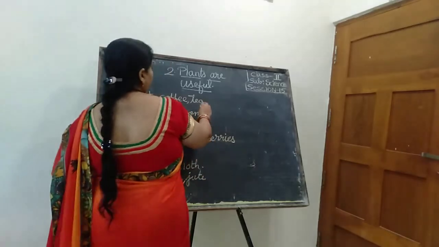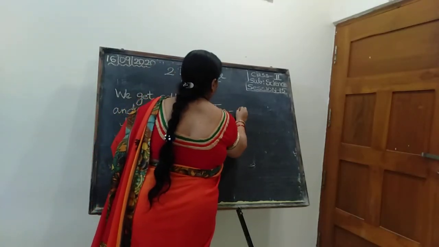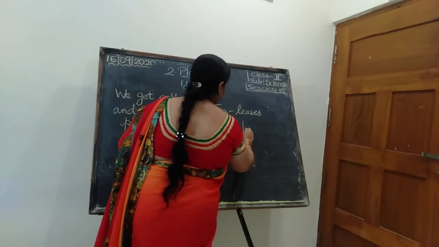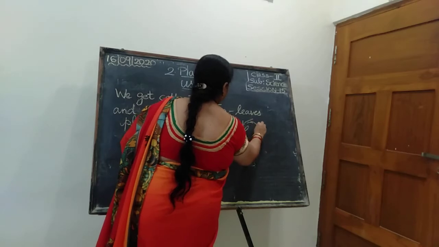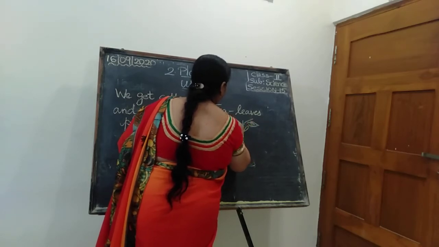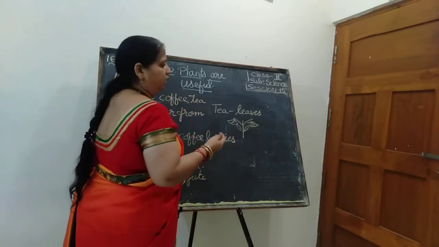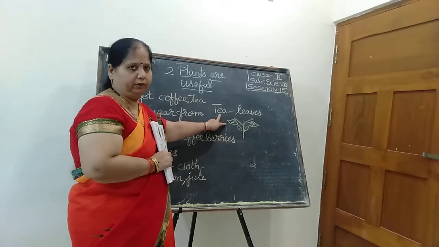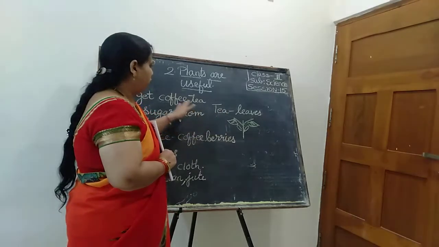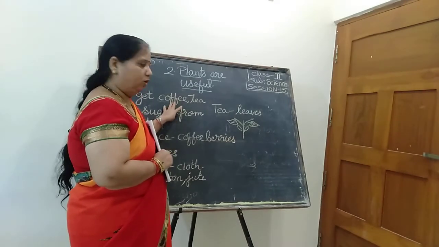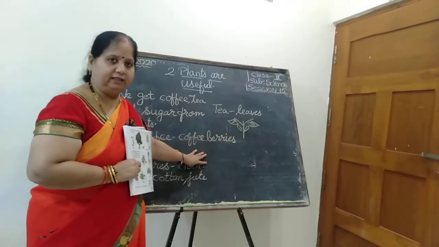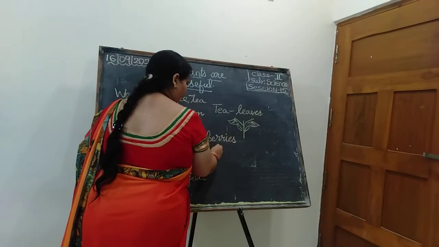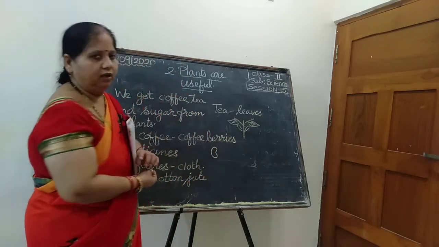Yes, very good children. So from where do we get tea? Tea leaves. We get tea from the tea plant. Now listen, this is the tea plant. We get tea powder from tea leaves. The next one, coffee. From where do we get coffee? We get coffee from coffee berries. It is one type of coffee seeds. If you crush the seed, you can make it into coffee powder.